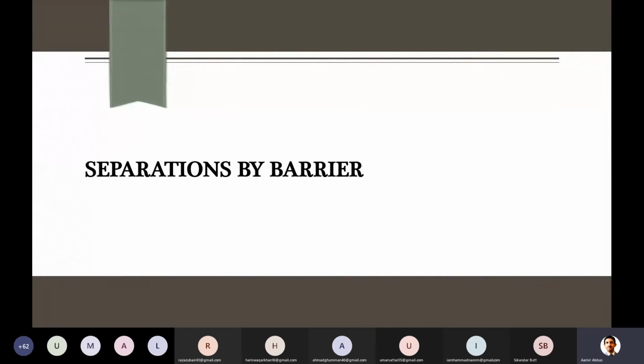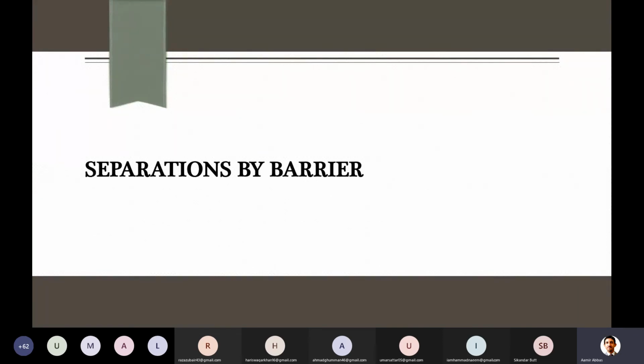In this lecture today, we will discuss the two remaining ones, separation by barrier and separation by applying some external force. And then at the end we will discuss some general main selection criteria, that if you have to select among these techniques, which one to choose.